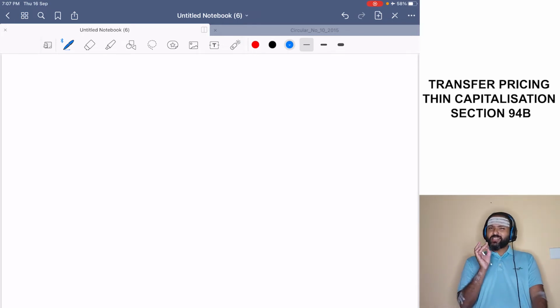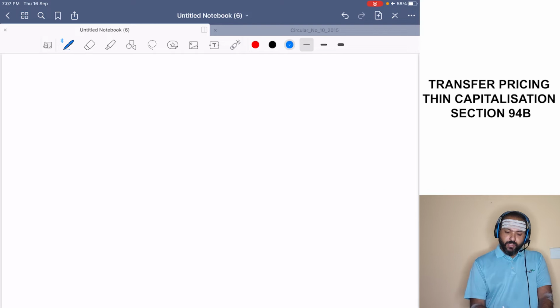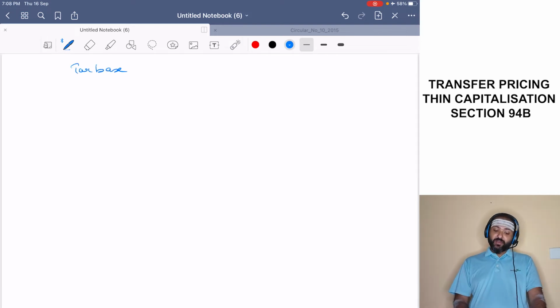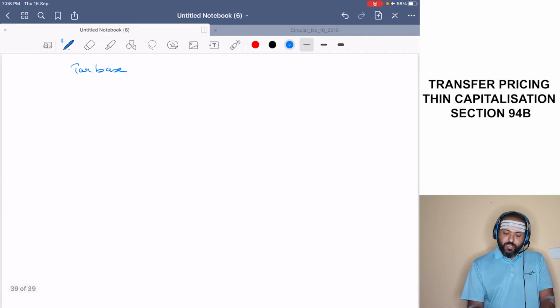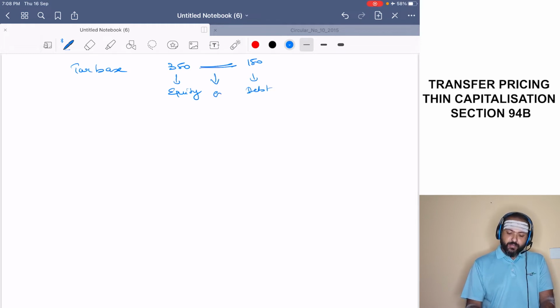Now let us understand what has happened because of this. Tax base. What is tax base? What is the amount available for taxation? Tax base initially was 350 crores under the equity option, and the tax base under the debt option is 150 crores. So what has happened? Base has eroded.